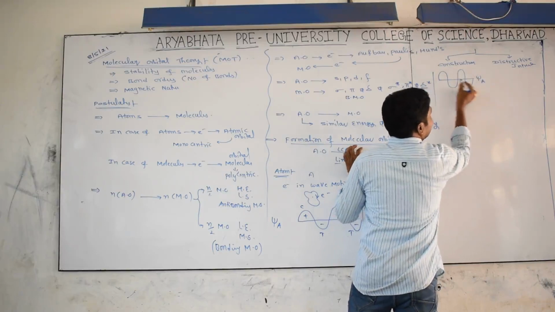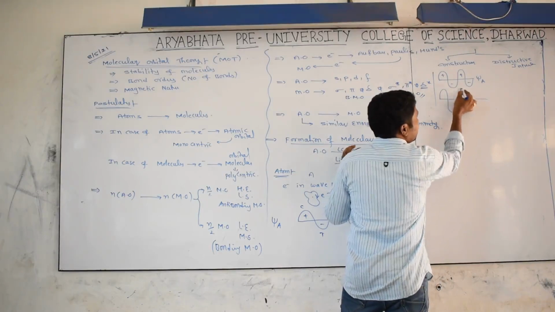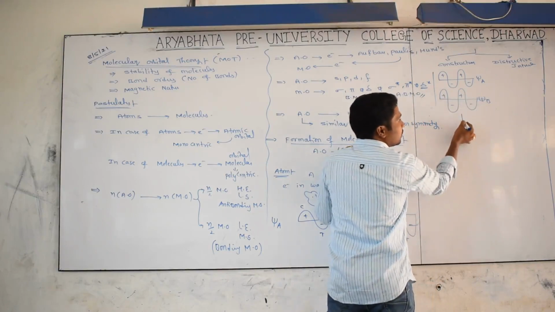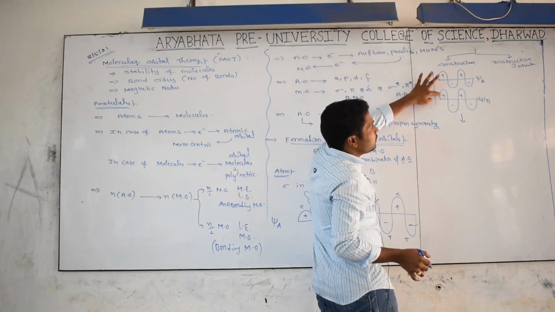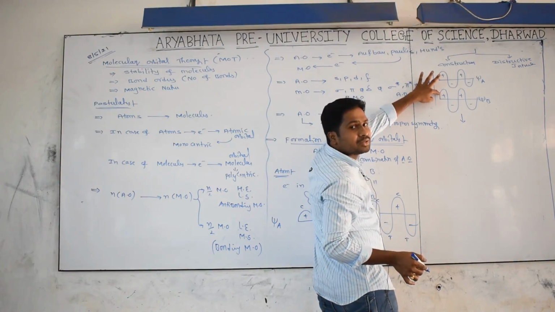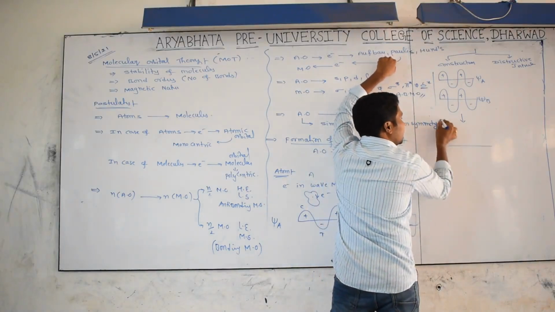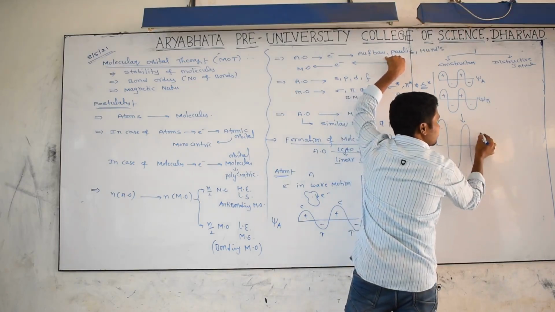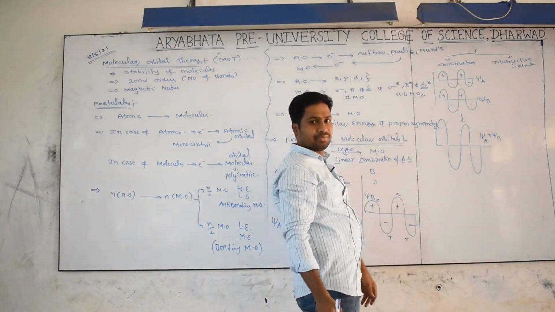This is psi A, plus minus, plus minus. Now constructive means the same will be there, that is psi B, plus minus, plus minus. What we are getting is the crest point of the electron wave of atom A combining with the crest point of atom B. Then addition happens, because crest combines with crest, and we get the highest amplitude wave. That is what we show as psi A plus psi B, and it is called constructive interference.